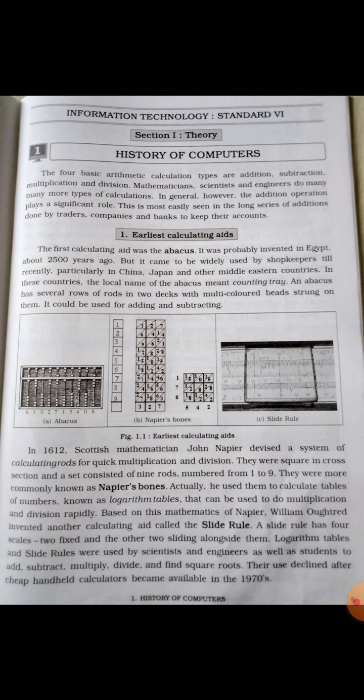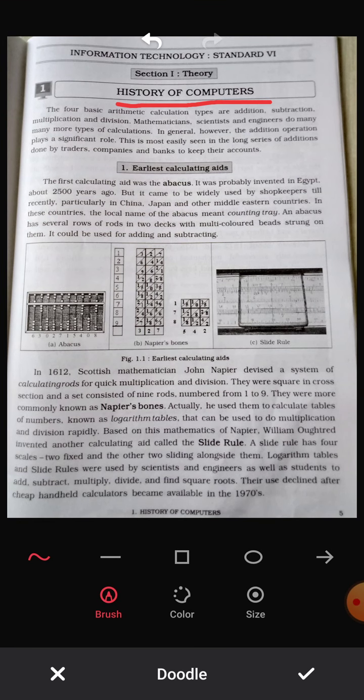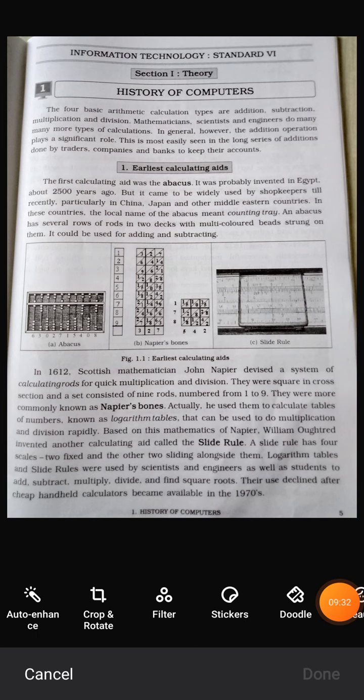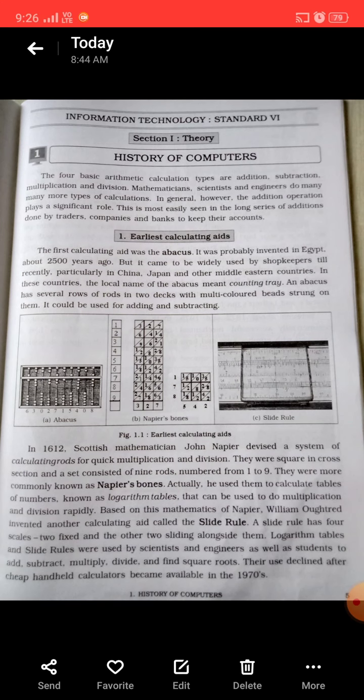History of computer. Students, just look in your book. The four basic arithmetic calculation types are addition, subtraction, multiplication and division.